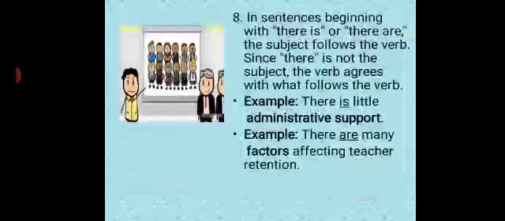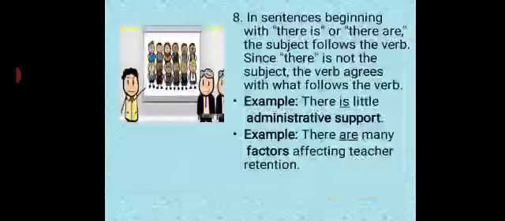Number 8. In some sentences beginning with there is or there are, the subject follows the verb. Here a slight change takes place. Since there is not the subject, the verb agrees with what follows the verb. Very rarely, in some cases, the subject follows the verb.